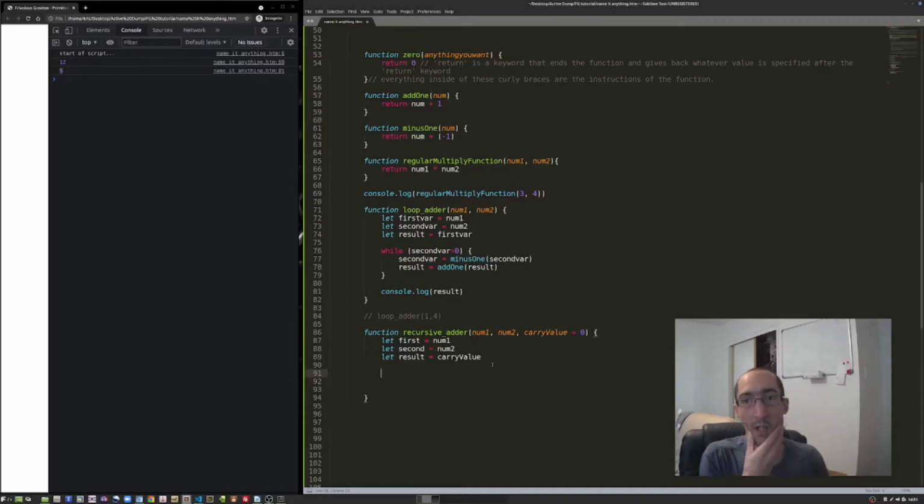So we're going to need a condition. That way we can say, if this is true, do this, and if it's not true, do that. The reason why we need at least one condition is that we have to stop this from calling itself over and over and over again once I call recursive adder within itself. So to do that, I'm thinking, let's just do it this way. Second is greater than or equal to 1.